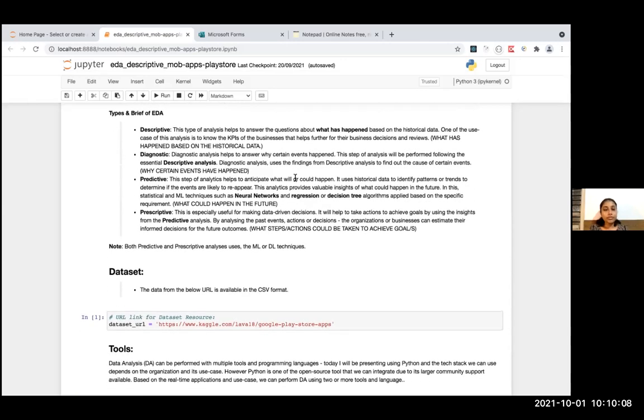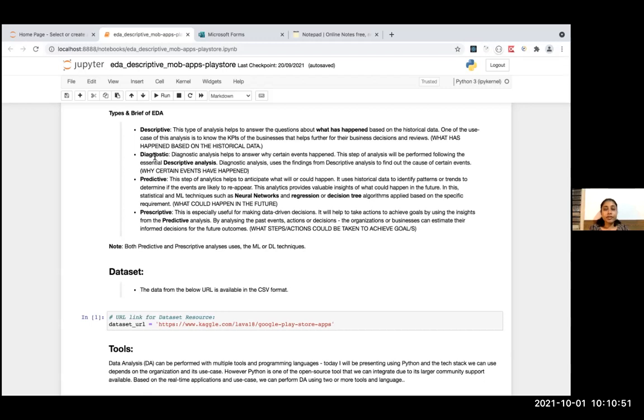Now, we have four types of EDA: descriptive, diagnostic, predictive, and prescriptive. Each of these types depends on the context, and sometimes, based on which data science project you're solving, each of these steps will be performed in sequence. Today, I'm going to explain descriptive data analysis. And what is descriptive data analysis? At a high level, it tells you what has happened from the historical data. Based on that, there will be diagnostic analysis, which says why something has happened based on this historical data.